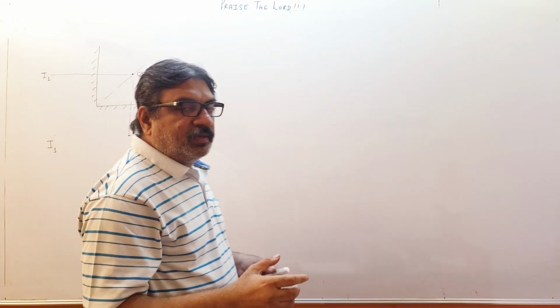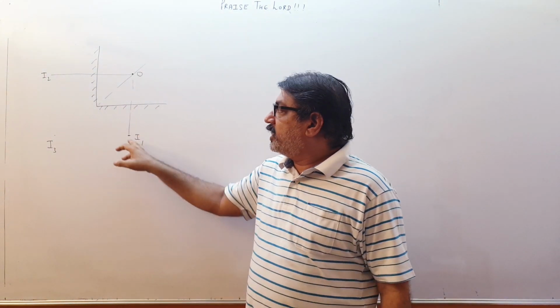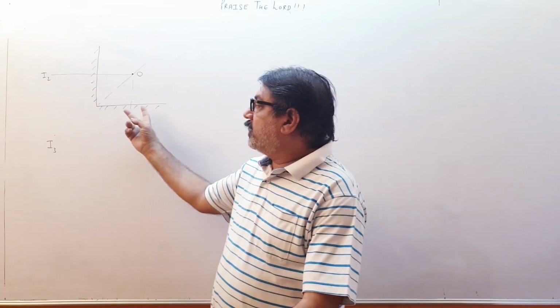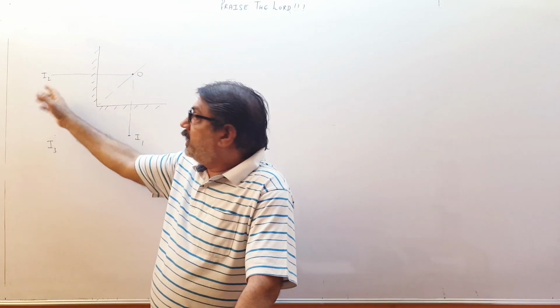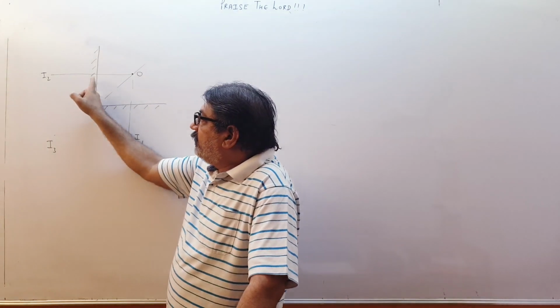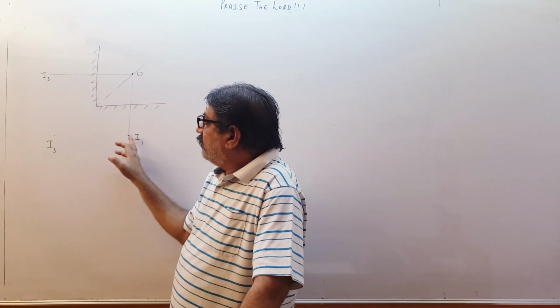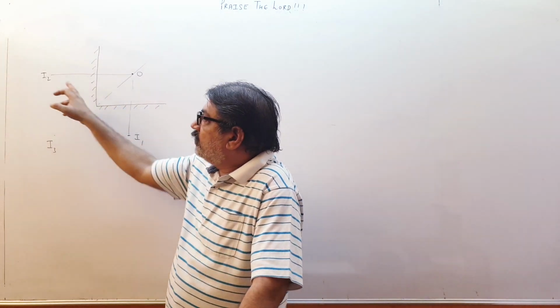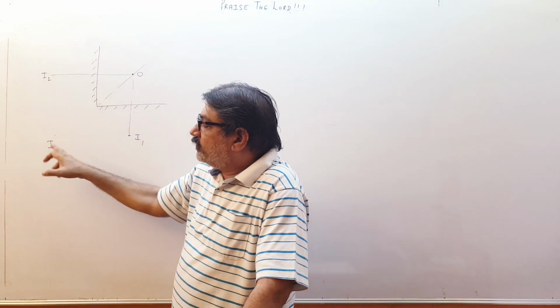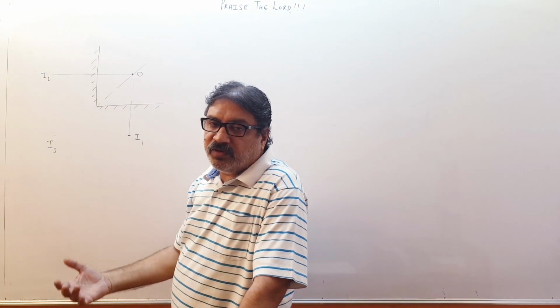So please understand, the images formed are I1 and I2. This mirror will be able to see this I2, and this mirror will be able to see this image, so this will form an image of this and this will form an image of this, and both will coincide over here because this is a particular case.